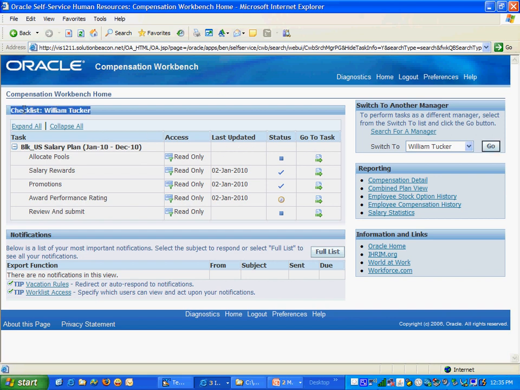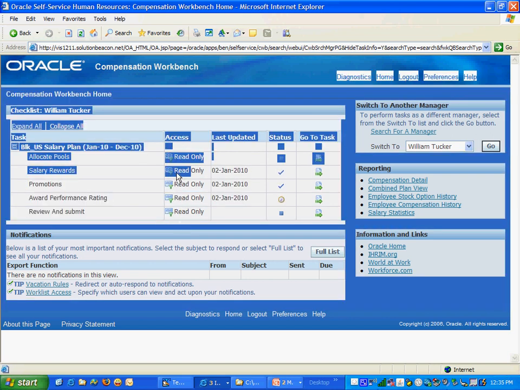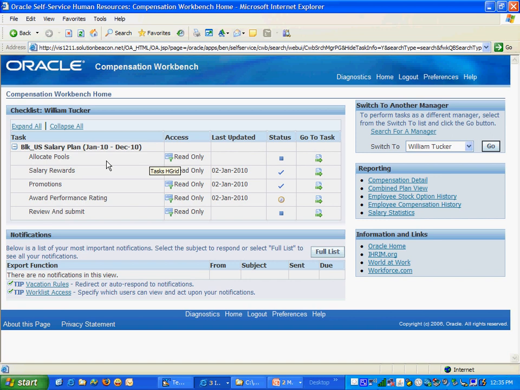Now as you can see, this particular manager, William Tucker, has these many actions, and this is the status. The access is read only because I don't have access to this, but if I log in as William Tucker, I will be able to see these things as able to be open. Right now the access is read only, so I cannot perform any task here.